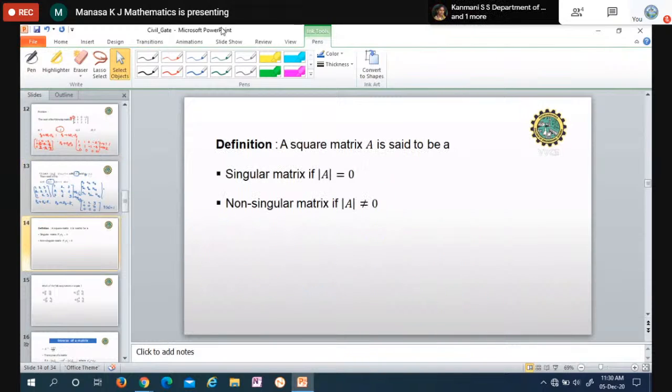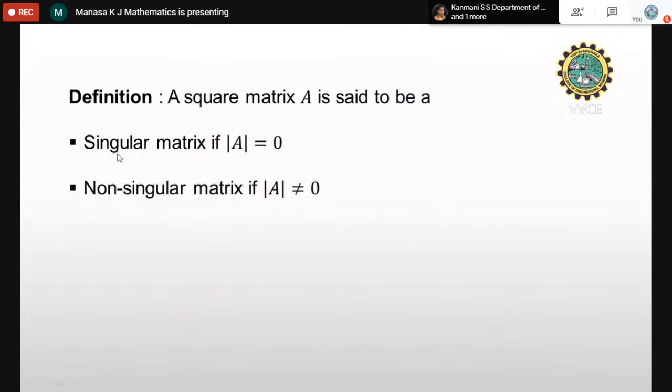So the next definition is: a square matrix A is said to be a singular matrix if the determinant of that matrix is equal to 0. If the determinant of that matrix is not equal to 0, we call it non-singular.